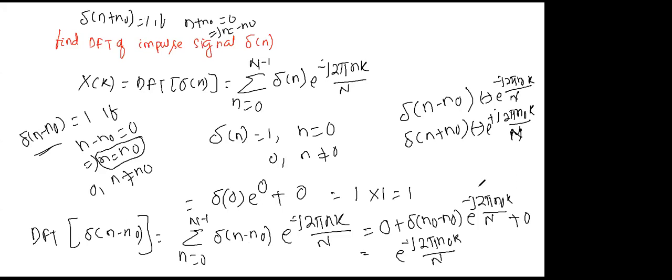Okay, clear, all of you? Yes, sir. Now one more problem, then I will stop. If people are coming late, no problem. I will do just one or two simple problems, then I will stop. Let x of n equal a to the power n. Find the discrete Fourier transform. Do it. It is a very simple and basic problem.